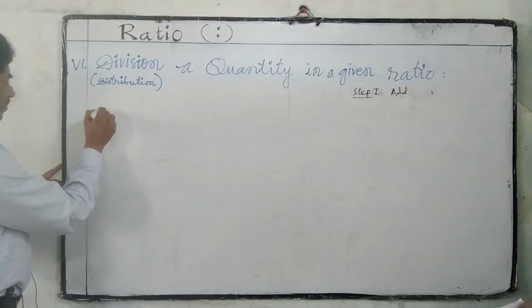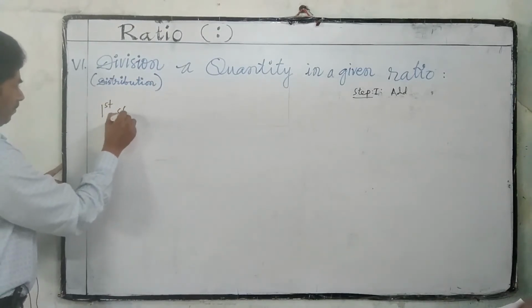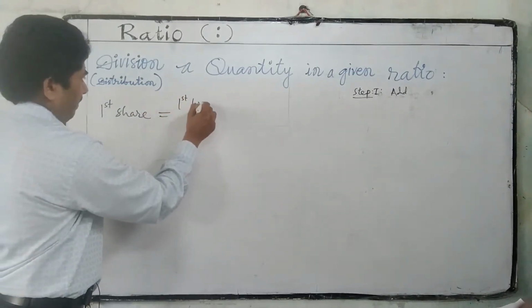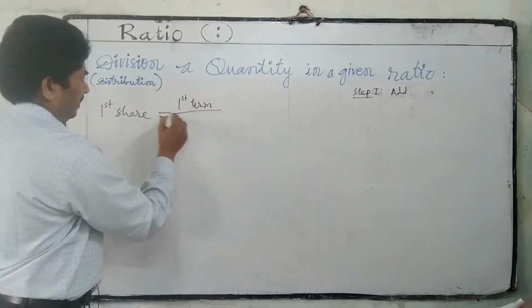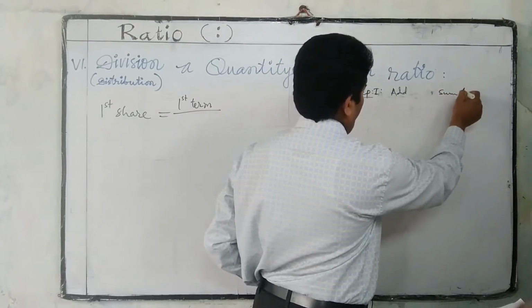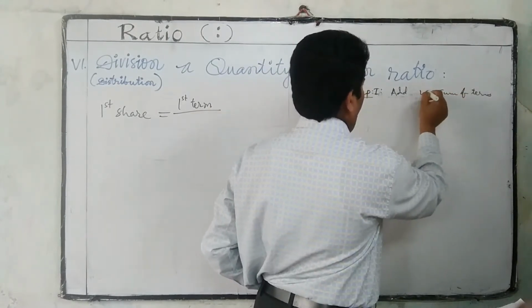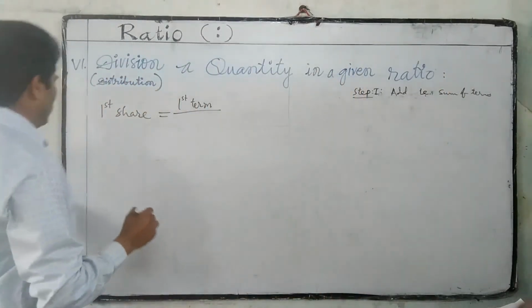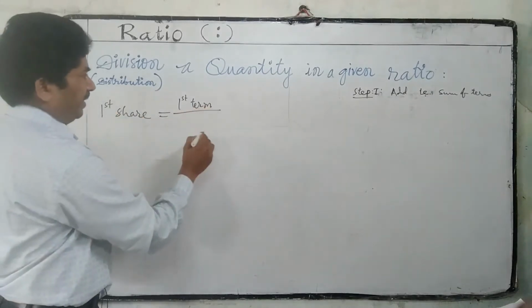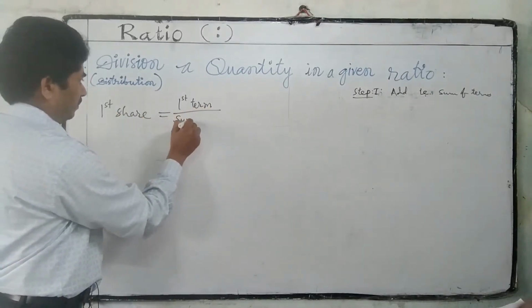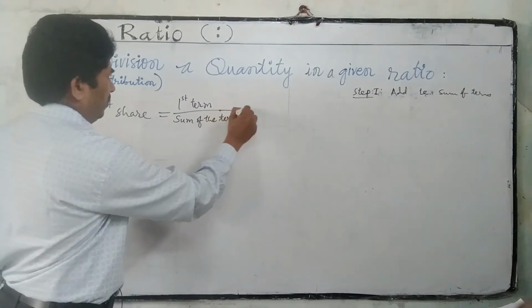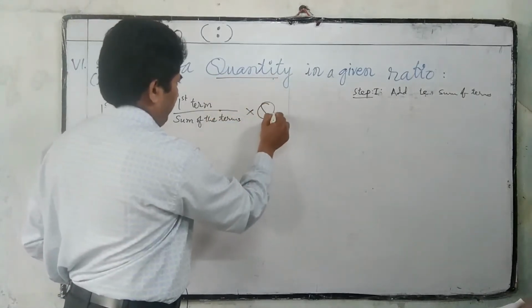Then step 2: first share is equal to first term by sum of the terms, into the given quantity.